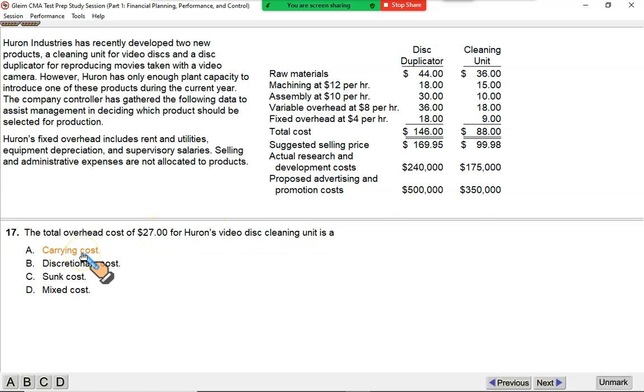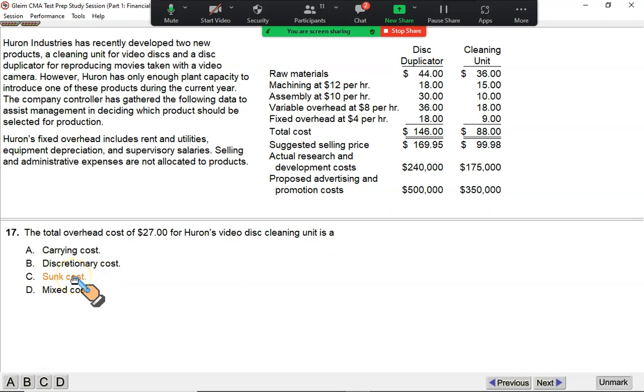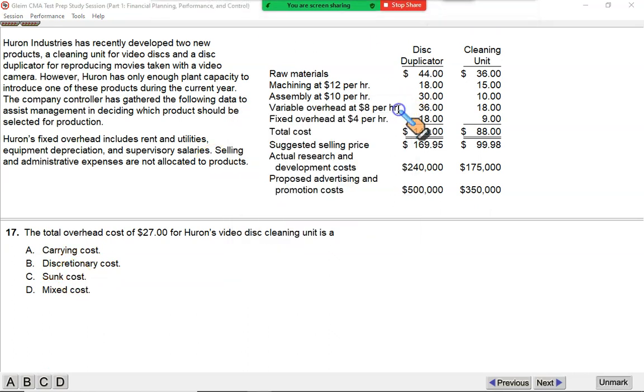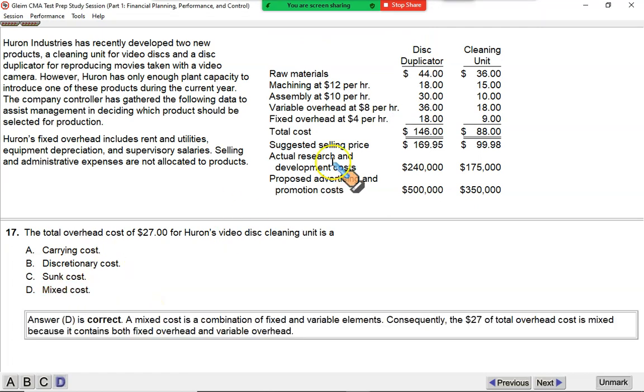It's carrying cost. Carrying cost is the cost incurred to carry the stock in your warehouse. It includes warehousing, rent, salary of the warehouse staff. No. Discretionary cost is the cost that depends upon your decisions. No. It's a sunk cost. No. Sunk cost is the cost that has already been paid, or you are irrevocably committed to pay under a contract. It's a mixed cost. It's a mixed cost because it's partly variable, partly fixed, combining it, giving you 27.